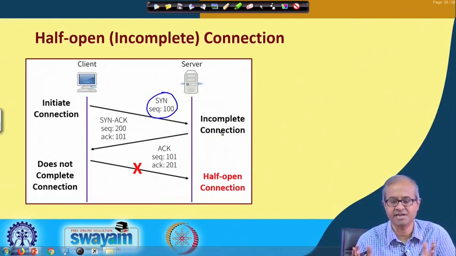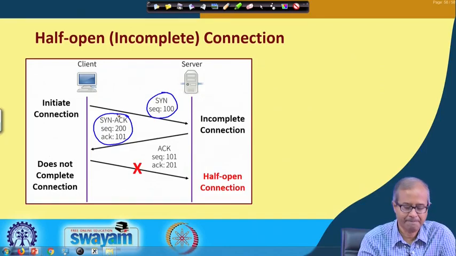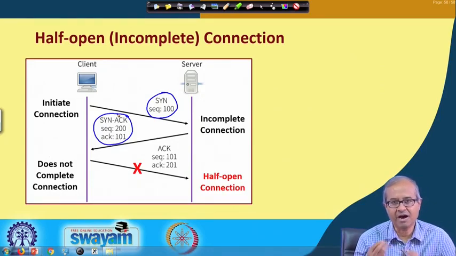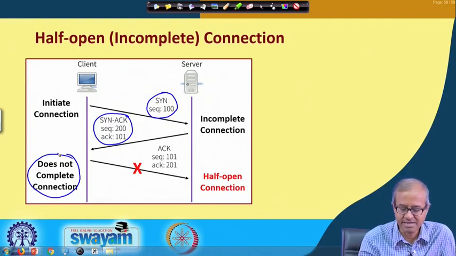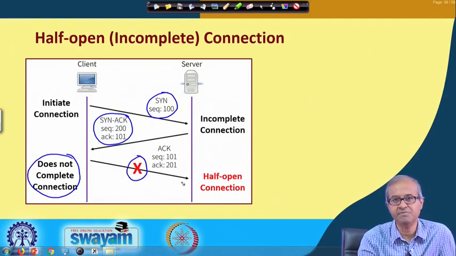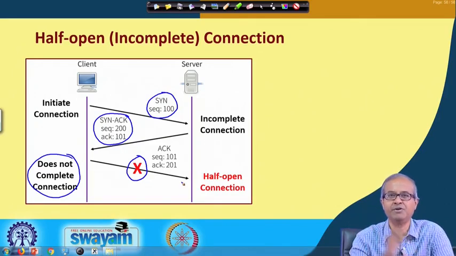So, it gets ready for the connection and sends back a SYN ACK. But the client, either deliberately or accidentally, does not complete the connection. It either does not send back the final acknowledgement, or it had sent it, but due to some problem it did not reach the server.